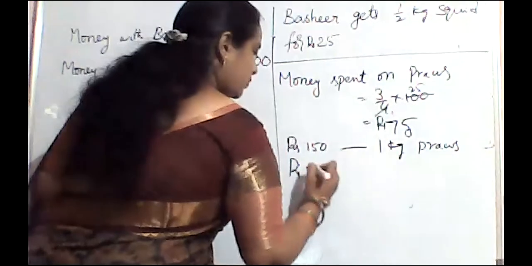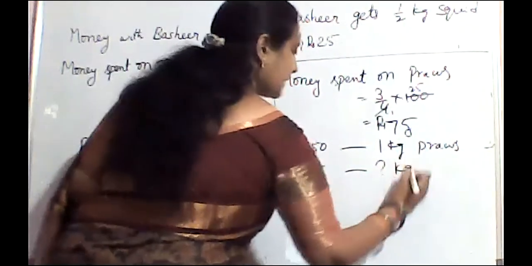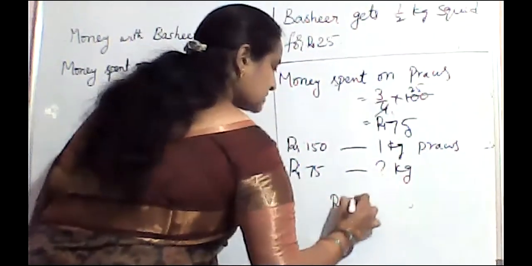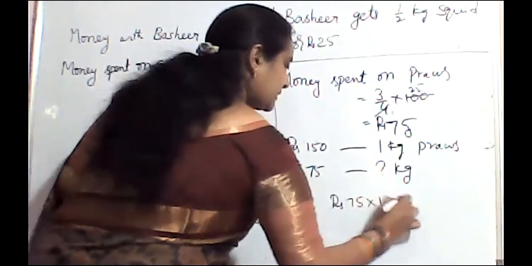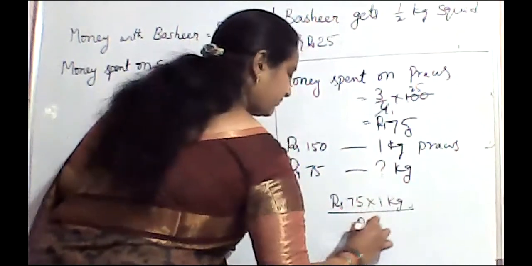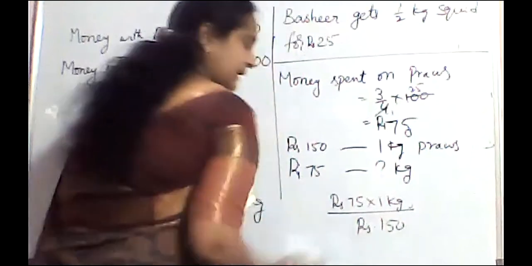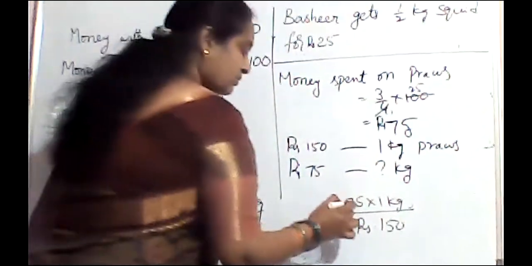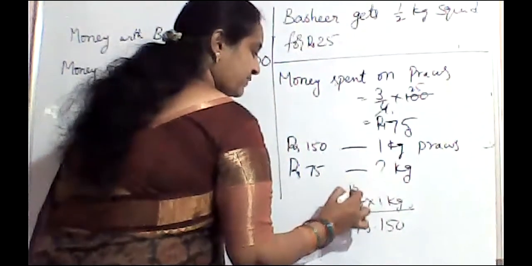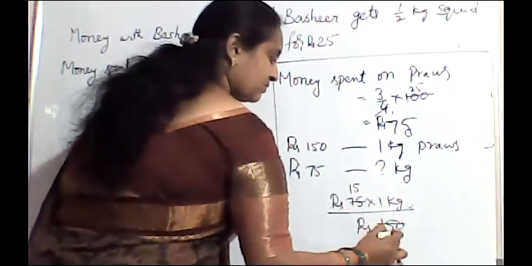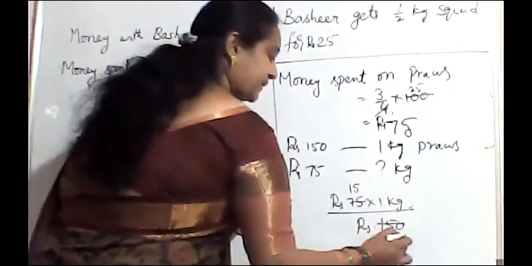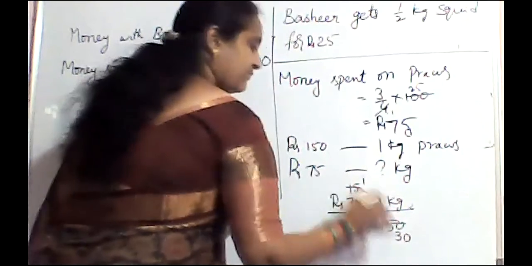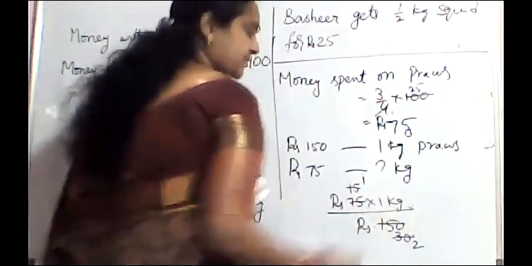So for 75 rupees how many kgs will you get? 75 into 1 kg divided by 150. Again, we can cancel, 15 ones are 15, 15 twos are 30.